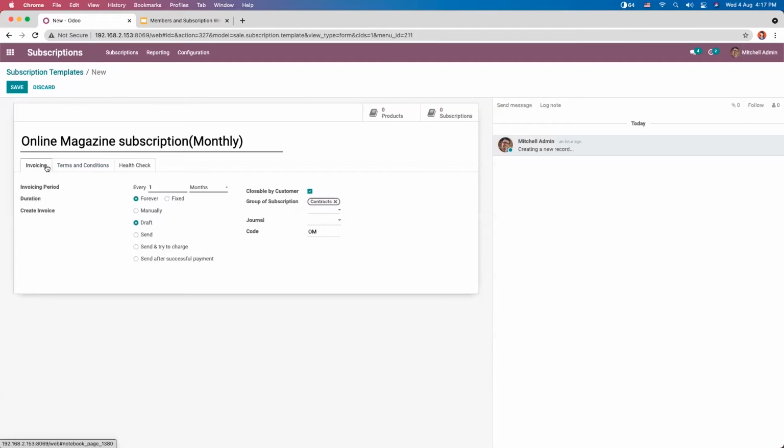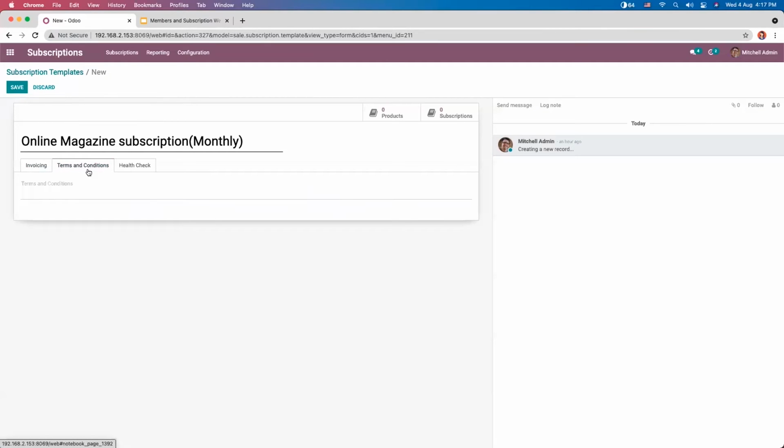And here, along with the invoicing tab, you can see terms and conditions. So this option generally defines the terms and conditions associated with the subscription template. So here, for example, you can add payment. All payments are due on receipt.